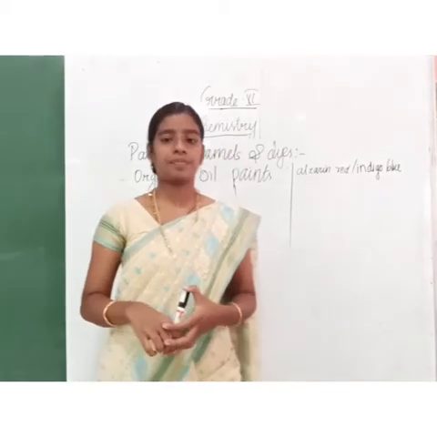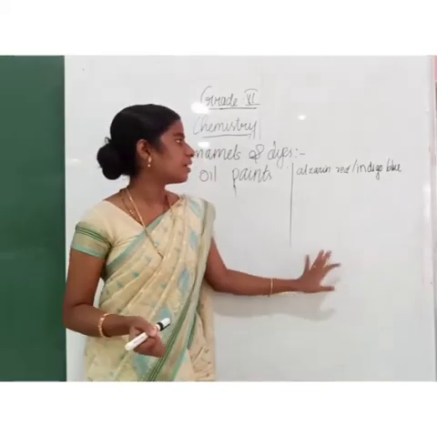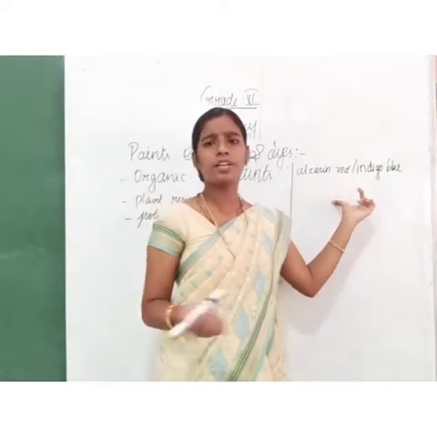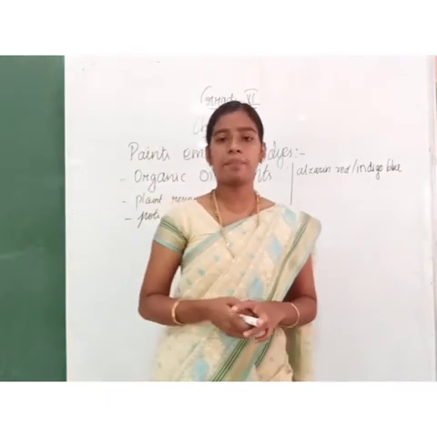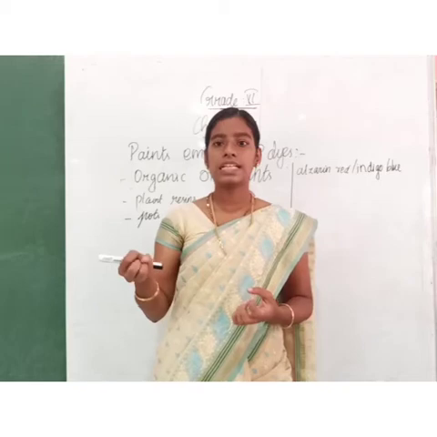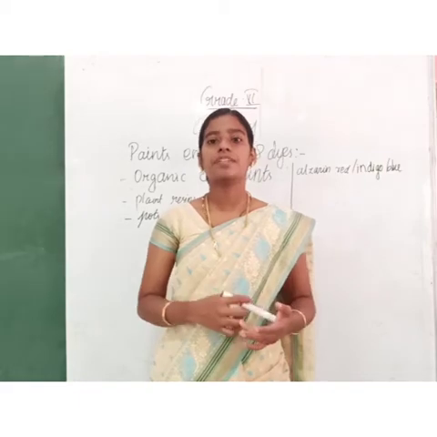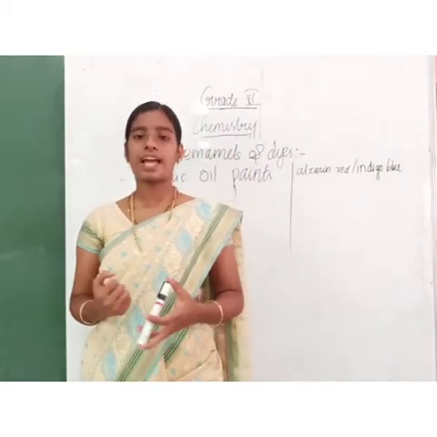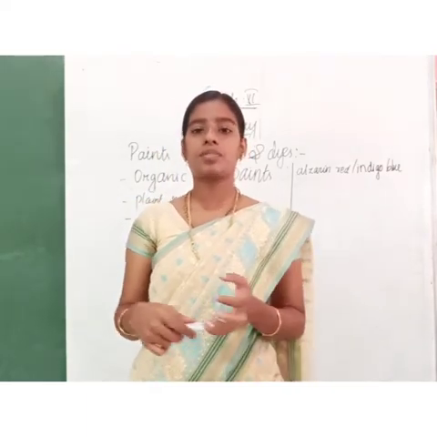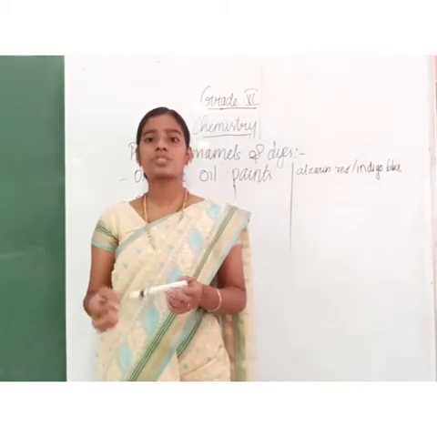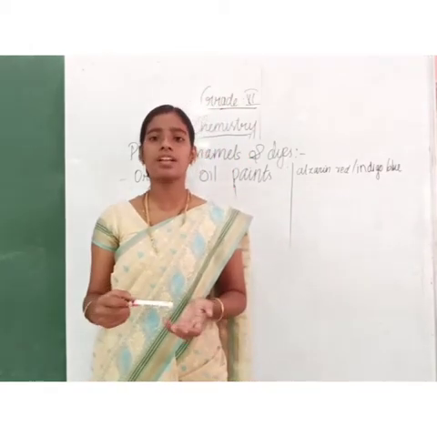The next one is dyes. Dyes are natural or synthetic. Alizarin red and indigo blue are commonly used examples of dyes. For natural dyes, for example, beetroot is red in color, and from vegetables like beetroot and cabbage we can get natural dyes. These dyes are used in coloring cloths while they are manufacturing cloths. They use these dyes to give colors to the cloths, and hair dyes are also available. The hair dyes are synthetic.